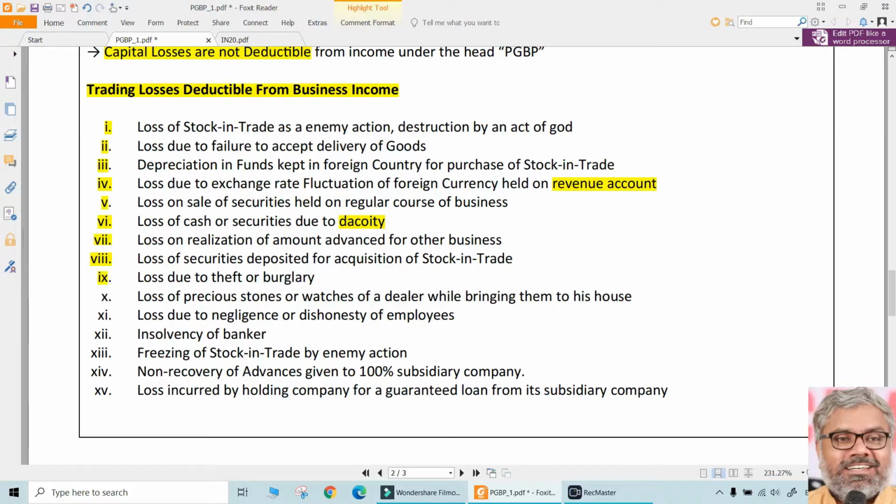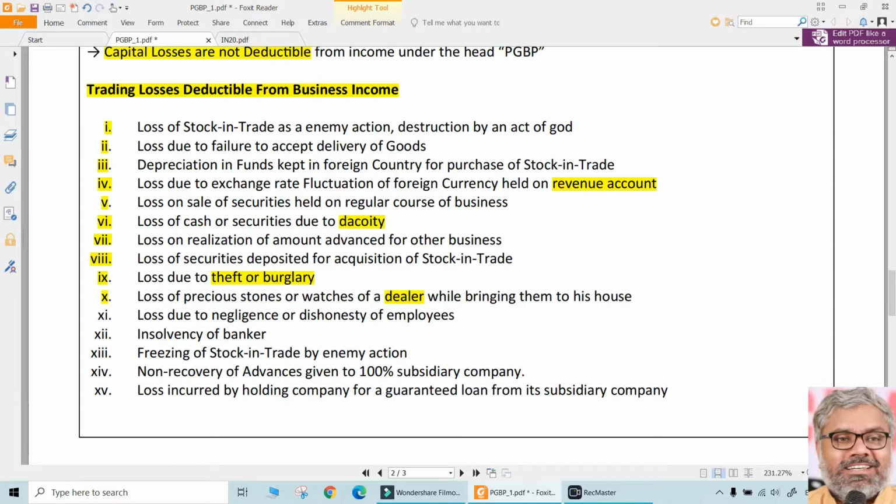Loss due to theft or burglary, names different, dacoity, theft, burglary, all losses are allowed as deduction. This was a case actually, loss of precious stones or watches of a dealer. It is not his personal asset. We are talking about a dealer in watches. Let us say a diamond merchant, while bringing those diamonds to his home, somebody has stolen those diamonds and he incurred a loss of that. That is loss of stock in trade only for him actually.